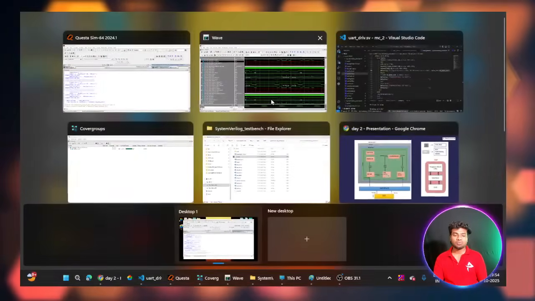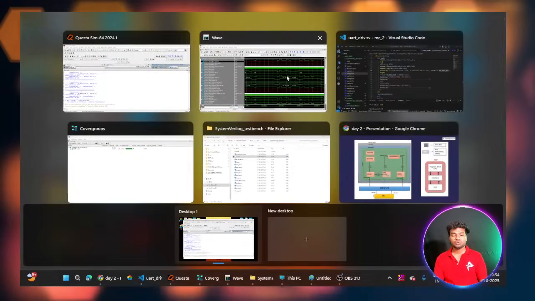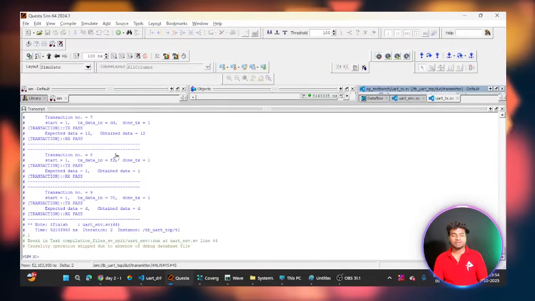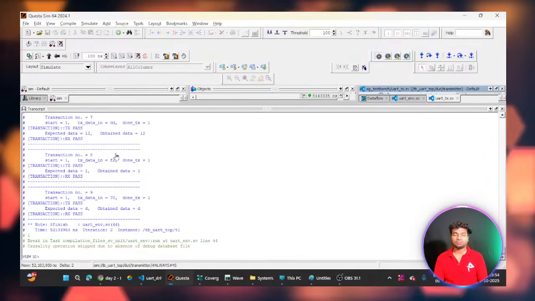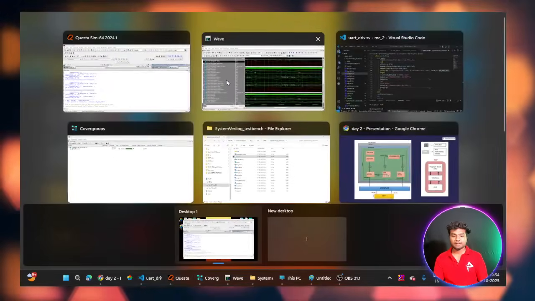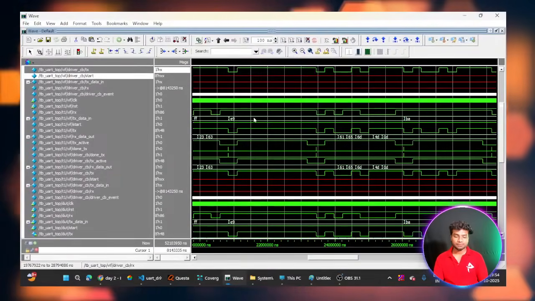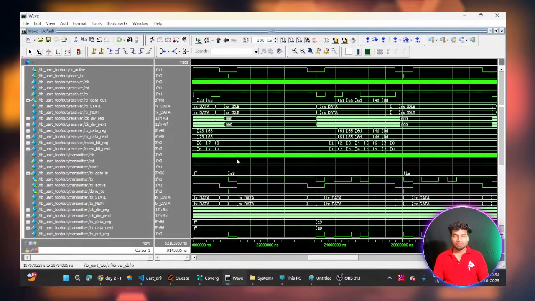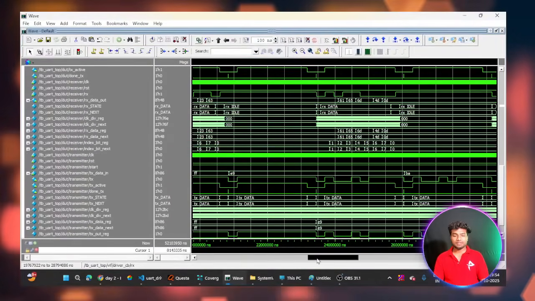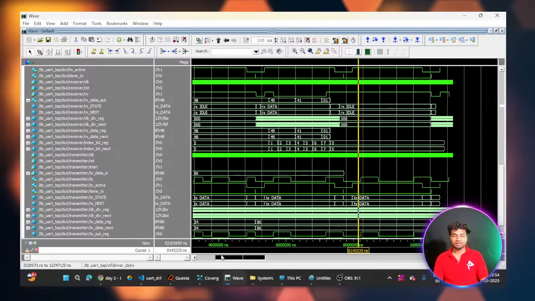While checking the output inside the waveform, it is a hard thing. But in the transcript we can easily check the output by comparing the results with the reference module. So this is how we can use the Costa-Sim for verification.